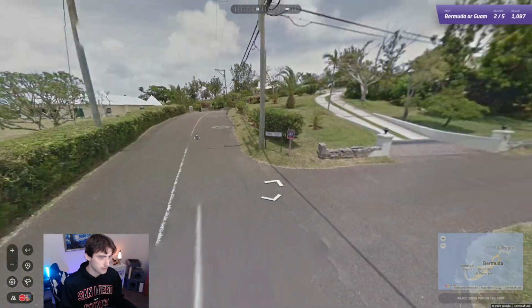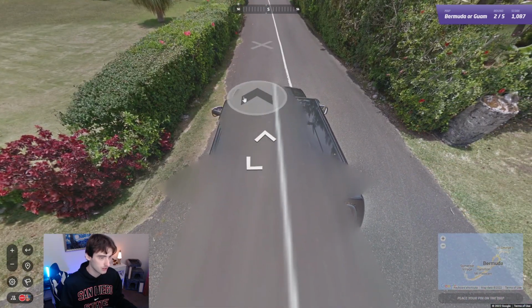And honestly, the vibes here in Bermuda, it's very gettable. So if you see this car, you're gonna want to go Bermuda.